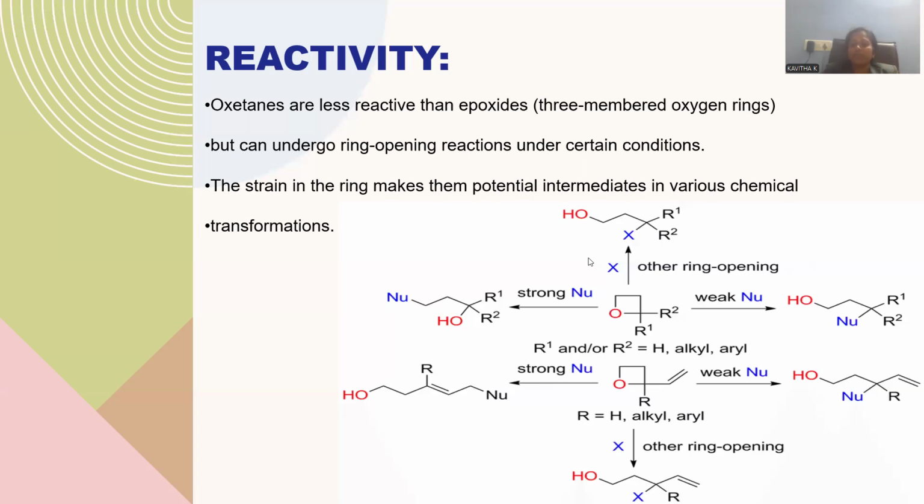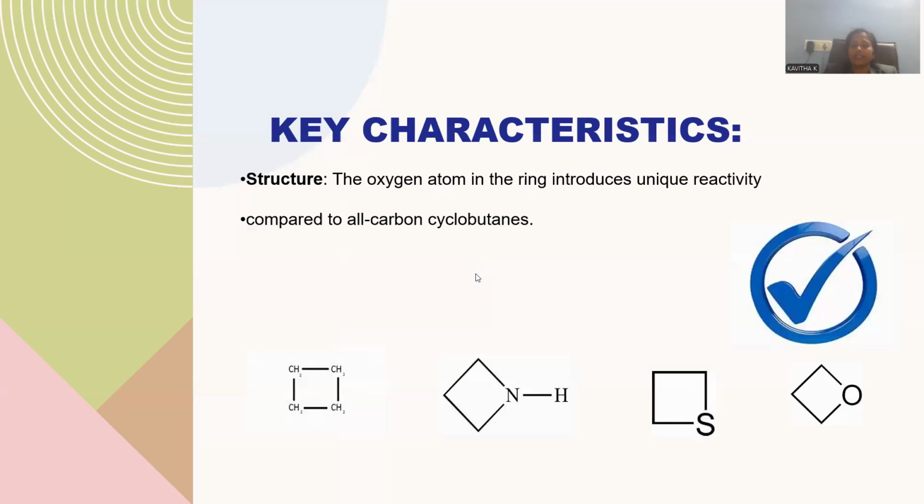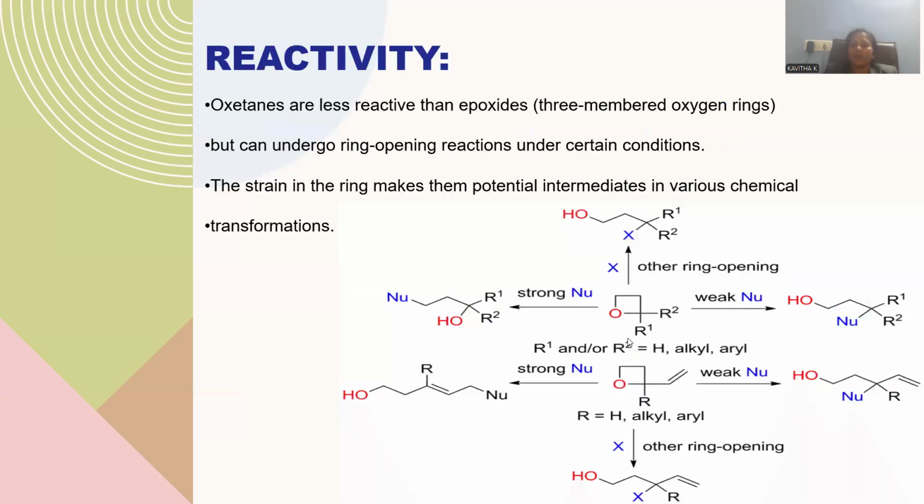If we compare the three-membered and four-membered rings in terms of reactivity toward chemical reagents, the four-membered oxetane molecule is somewhat less reactive than the epoxide, which is a three-membered ring system. It can undergo ring opening in general, because these rings are highly strained in nature. Ring opening is a common reactivity, either by reacting with a nucleophile or with an acid or basic reagent.